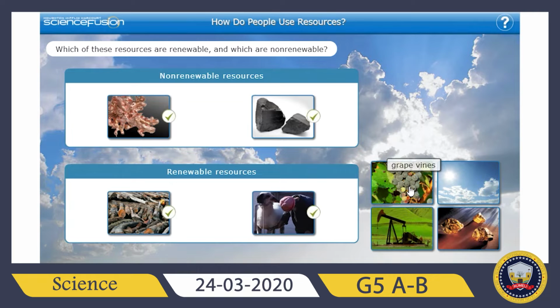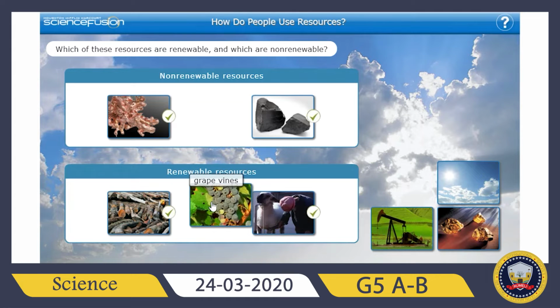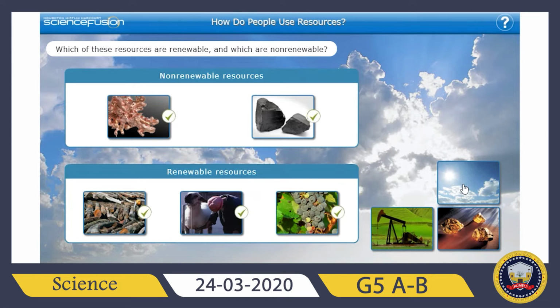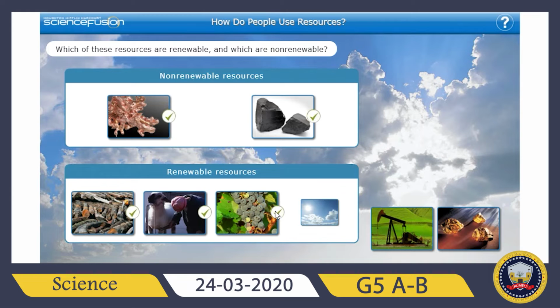Grapevines. When we are talking about plants, we can consider most of these plants renewable resources because we can replant them again and again when we use them. Or sunlight. It can't be used up. We can't run out of sun. We'll always have sun over the earth, so that's why sunlight is a renewable resource. Okay, it is not a limited resource.